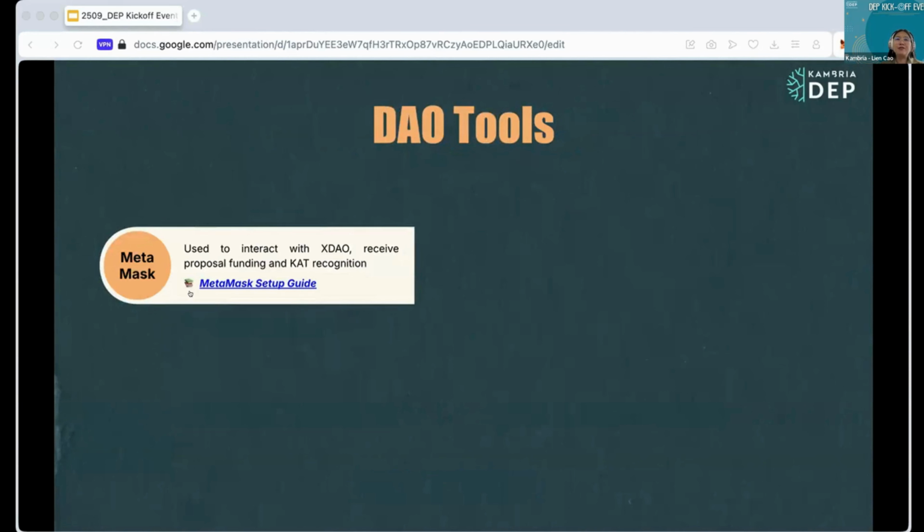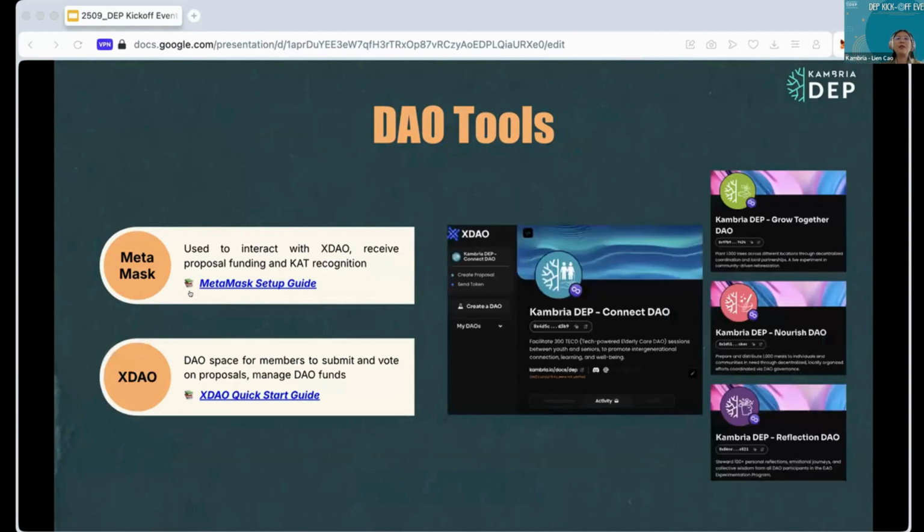Now, let's take a look at the tools you will use in this experimentation program. First, MetaMask. At this point, you all have confirmed your wallet for that. It is used to interact with SDAO, receive proposal funding, and earn card recognition.